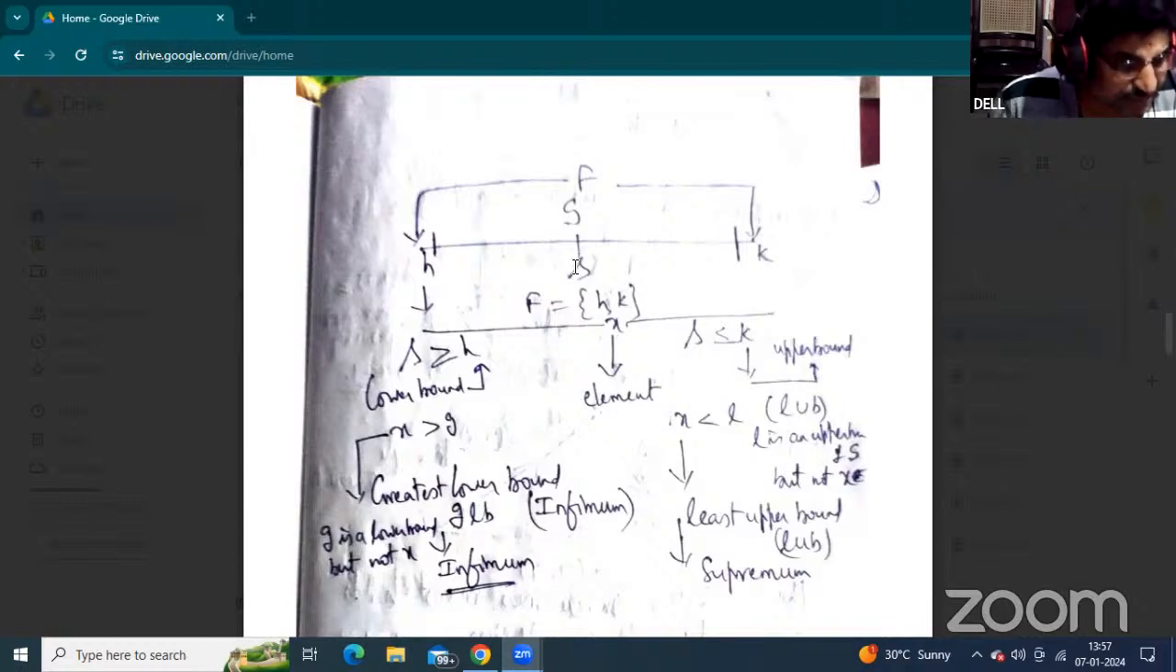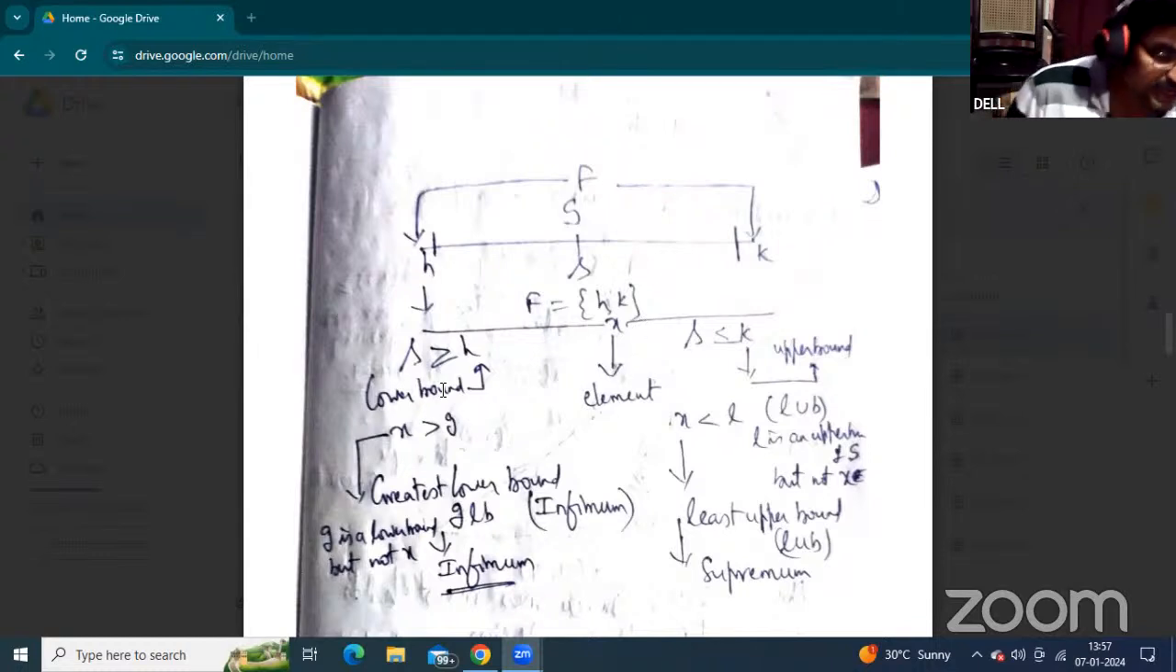At the same time, s is less than or equal to k. Here the subset element is small s and k is the upper value. When the subset element satisfies the order relation less than or equal to and the field element is k, here k is an upper bound of s.